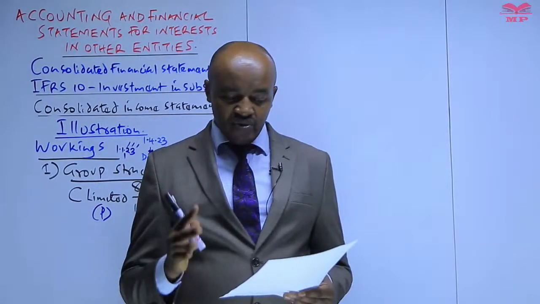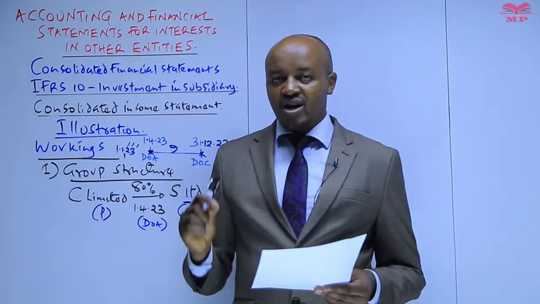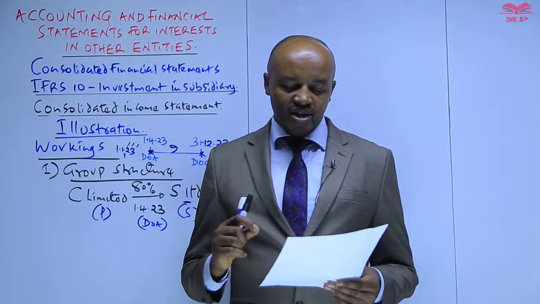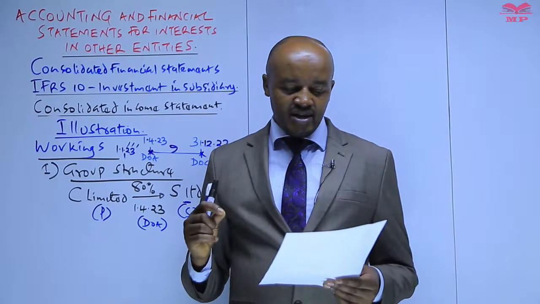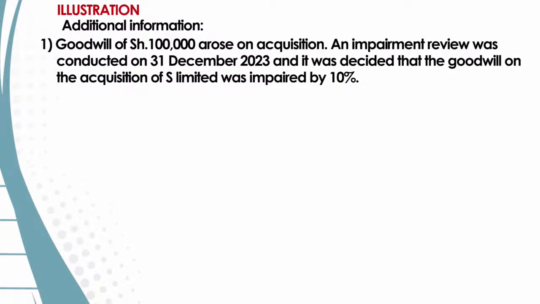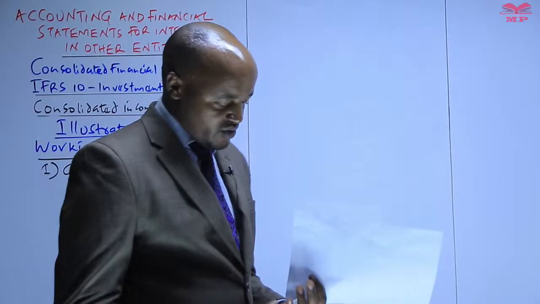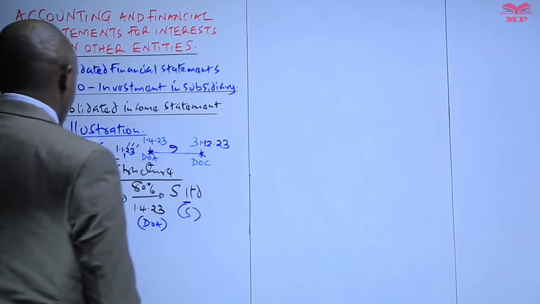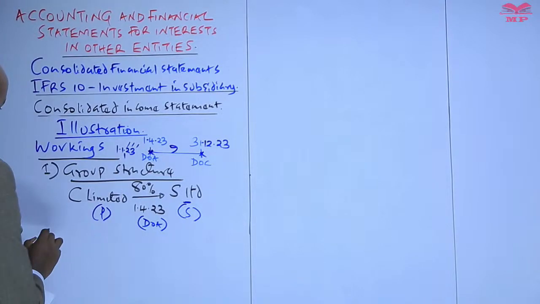So what we take into account here is any impairment loss. And that's why you can see in the other sentence of note 1, you're told an impairment review was conducted at the end of the year, and it was decided that the goodwill on acquisition of S was 10% impaired. So the reason why we are given that particular information is for us to be able to compute the impairment loss.